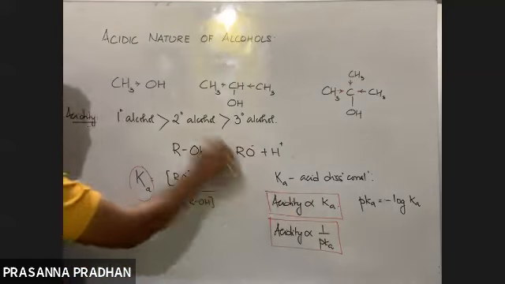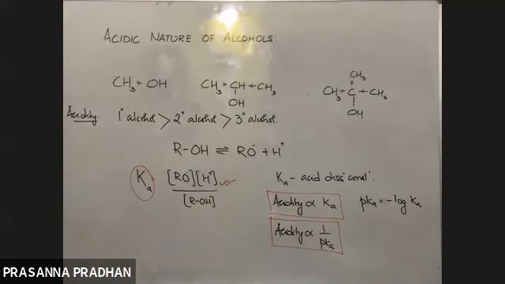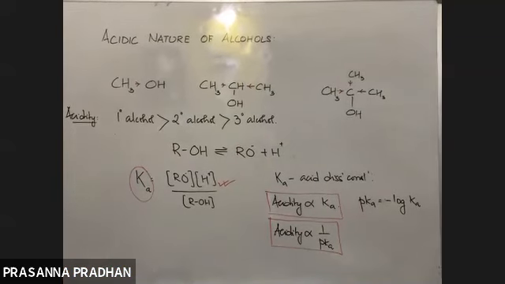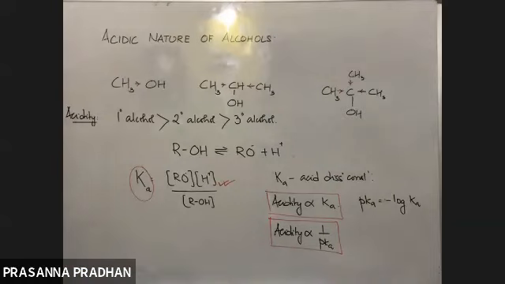Yes, this type of questions are going to come. Arrange the following in increasing order of Ka. Ka is directly proportional to acidity. Arrange the following in decreasing order of pKa. pKa is inversely proportional to the acidity. So we have learned a lot about the acidic nature of alcohols.